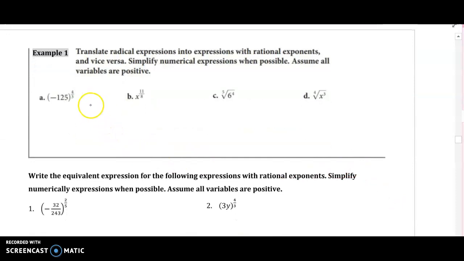Okay, so here are some examples. Translate radical expressions into expressions with rational exponents and vice versa. Simplify numerical expressions when possible. Assume all variables are positive. So here we go. This is really the stuff that we're going to have to do.